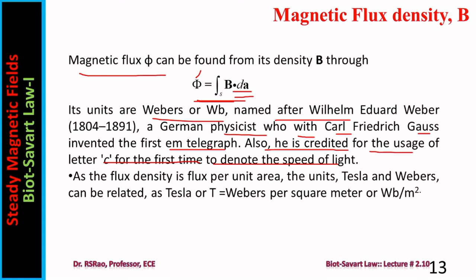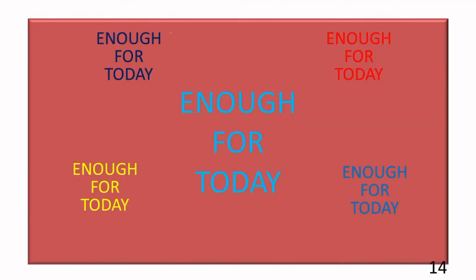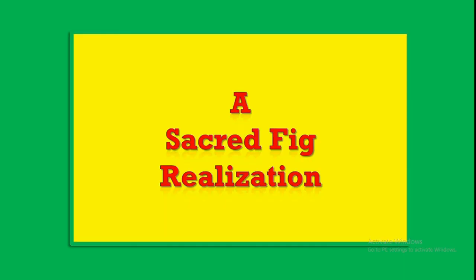As flux density is flux per unit area, the units Tesla and Weber can be related: Tesla equals Weber per square meter, or Wb per meter square. So this is what I wanted to share regarding Biot-Savart law for the time being. Thank you.